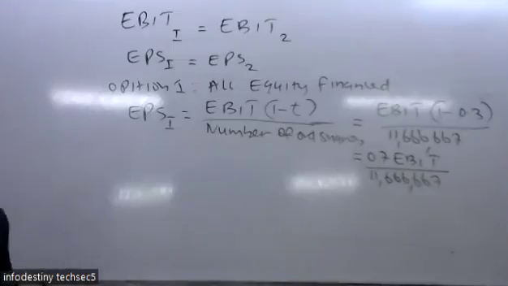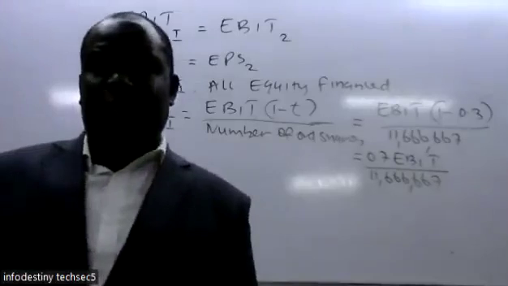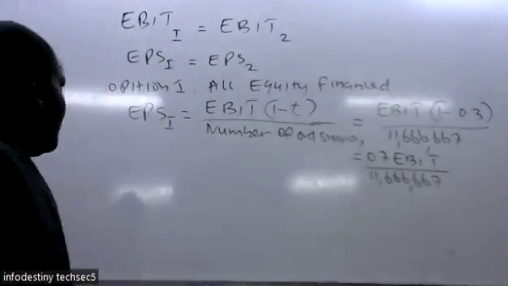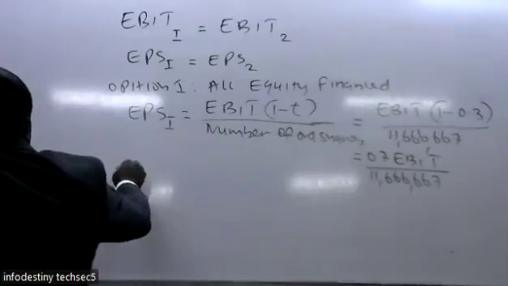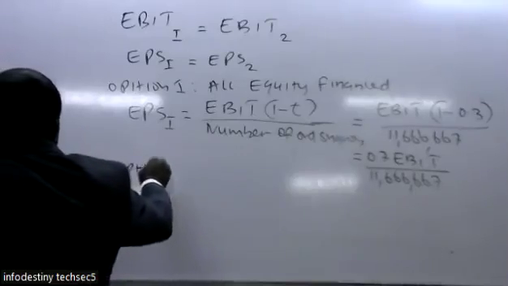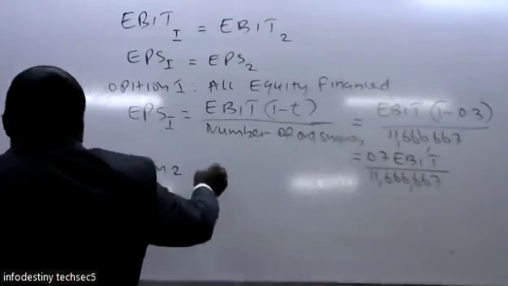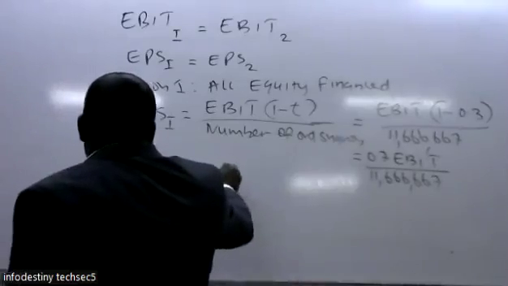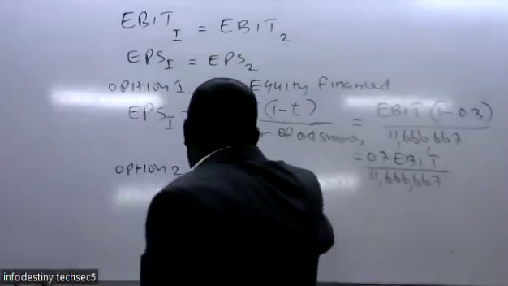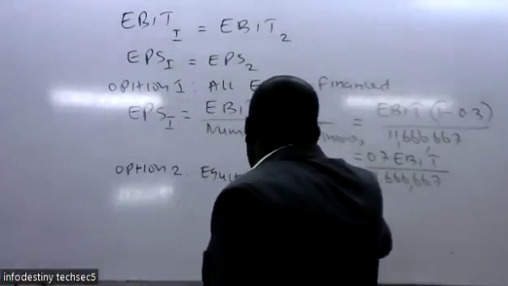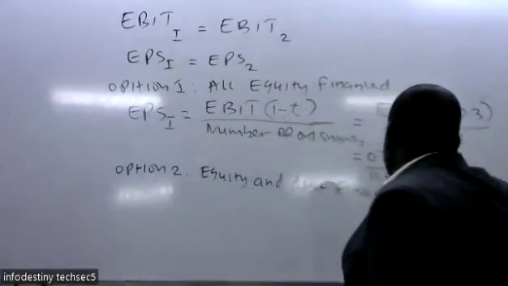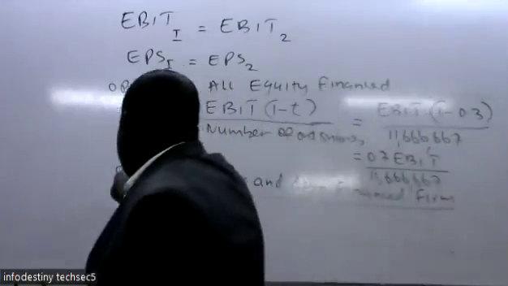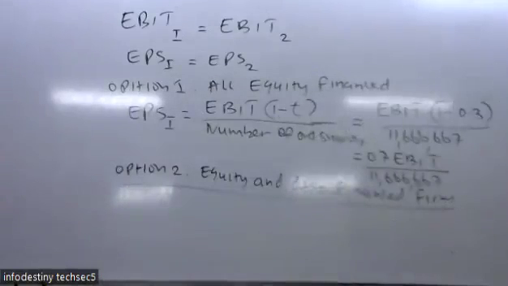When it comes to option 2, it was use of the debenture. So when they are using the debenture, that means that option is both equity and debt financed. So under option 2, it is going to be equity and debt financed.